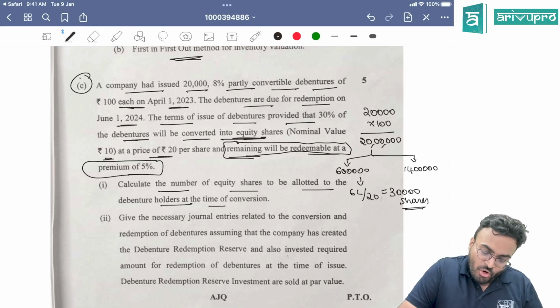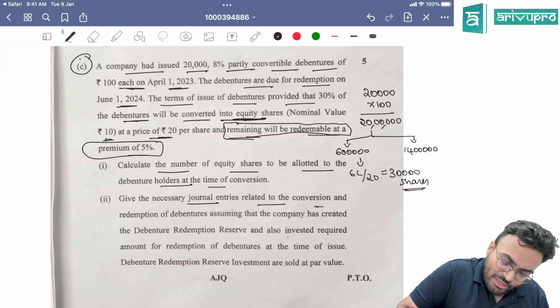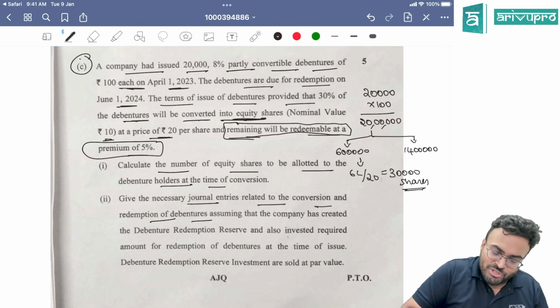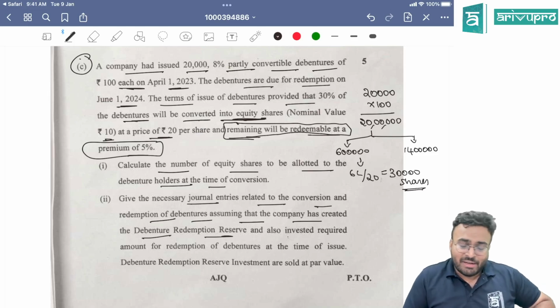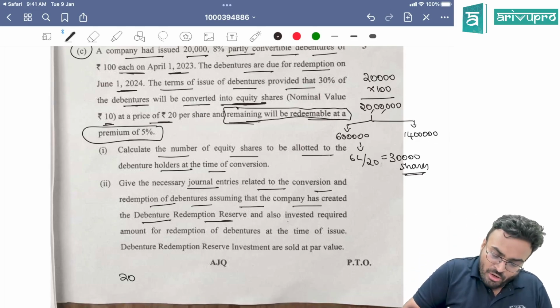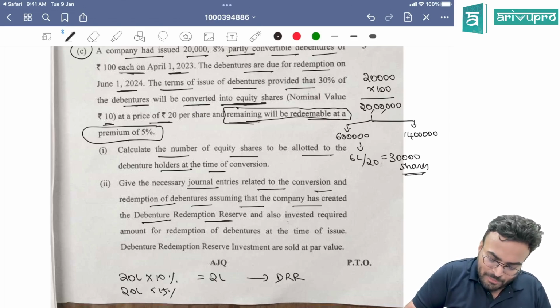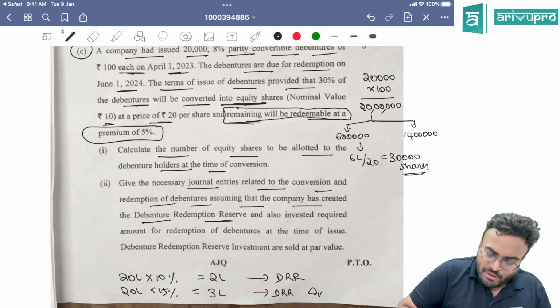Clear? Okay. Give necessary journal entries related to conversion and redemption of debentures, assuming that the company has created DRR. So what will be the DRR amount? 20 lakh into 15%, 3 lakh is DRR investment.